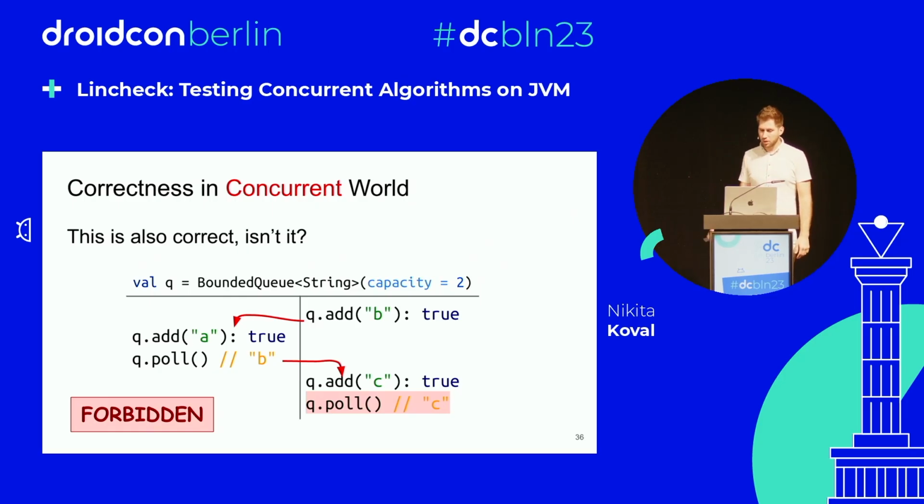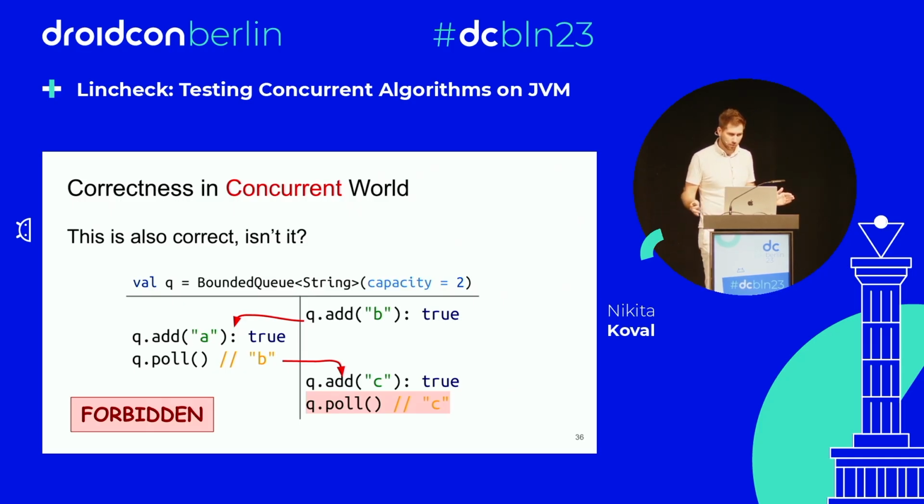And if your bounded queue behaves this way, it's incorrect. It's not linearizable. It's not atomic. It's not thread safe. It should be fixed. All right.